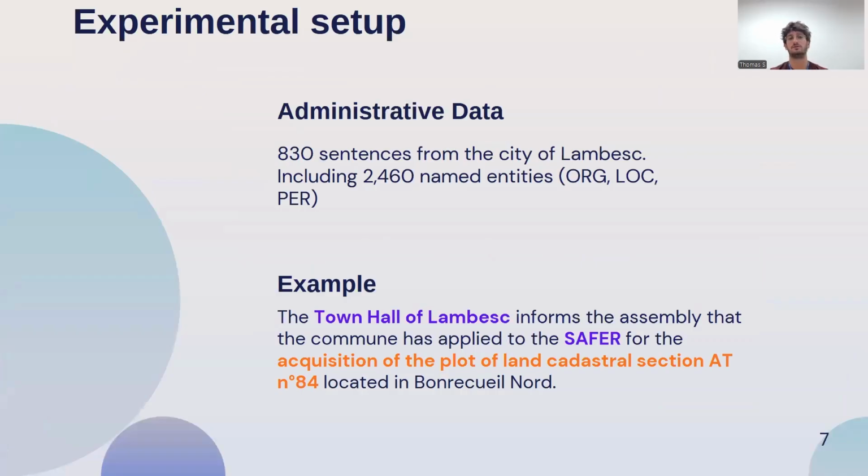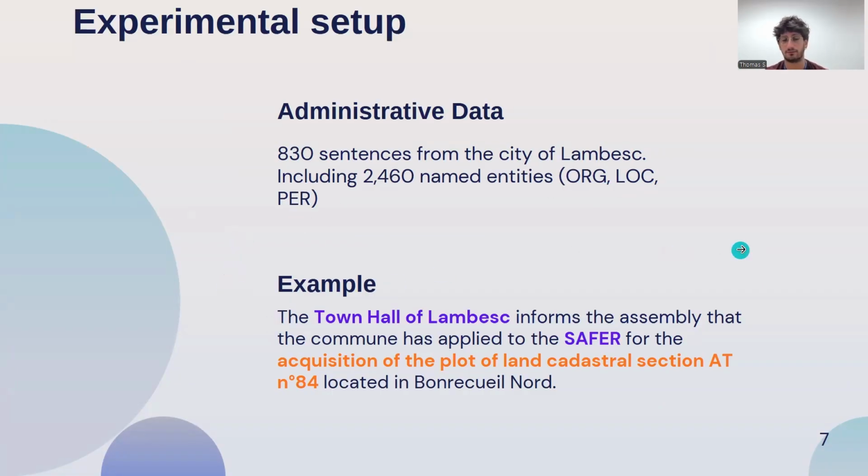And what is our first experimental setup? To begin our exploration of administrative data, we want to use only one city, which is called Lambesc. It's a very beautiful city in the south of France. We extracted more than 800 sentences, which include more than 2,400 named entities, mostly composed of organizations, locations, and persons.